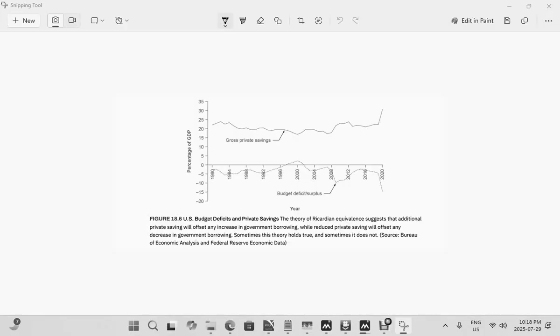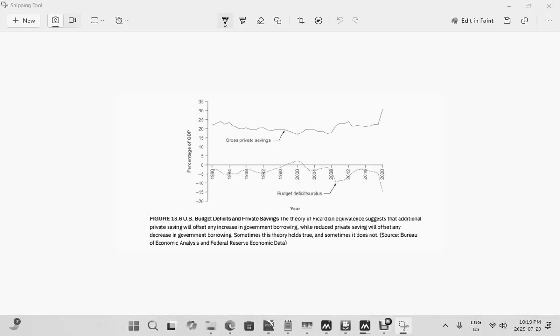Now, the theory of Ricardian equivalence has to do with private saving, so savings by households, businesses, and so on, to offset government deficit. So, whenever you have a government deficit, the households and the businesses will save money rather than borrow and spend money, because government deficits may easily lead to a recession. With government deficits, the interest rates may go up, and so on.